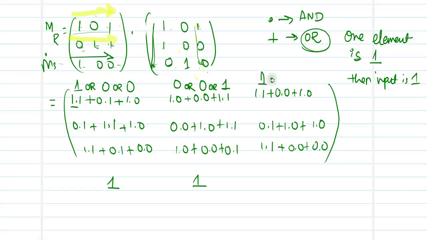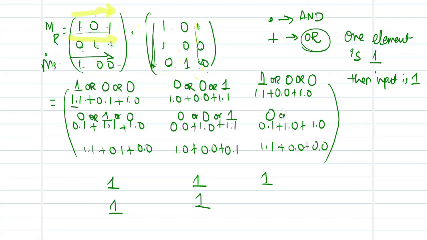1 or 0 or 0. So now this becomes equal to 1. Next, 0 or 1 or 0. So this becomes 1 into 0 is 0, or 1 into 1 is 1. So this becomes equal to 1.